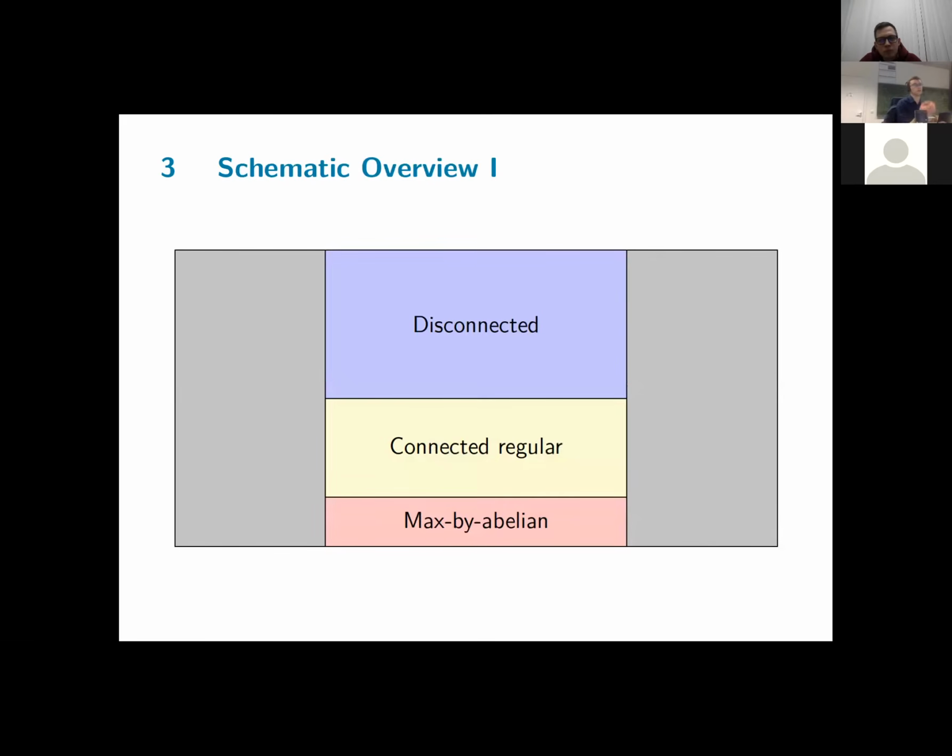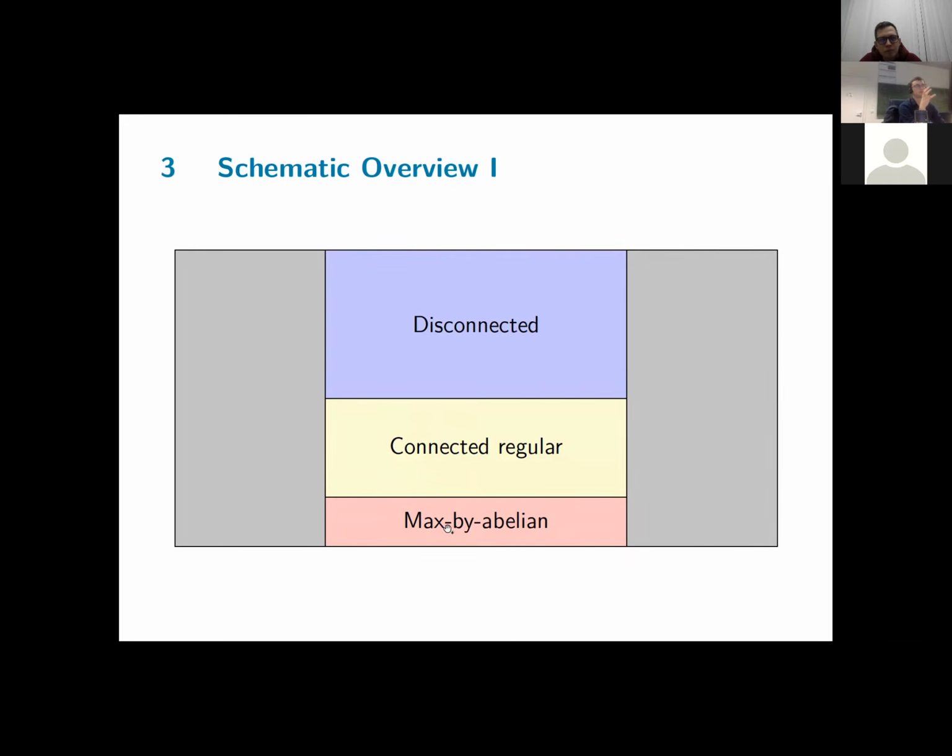Okay, so going back to the schematic overview, we have this. Our rectangle has been split up into 4 parts: a gray part, and then 3 other parts, the part corresponding to disconnected graphs, a part corresponding to connected regular graphs, and one corresponding to max-bi-abelian graphs.